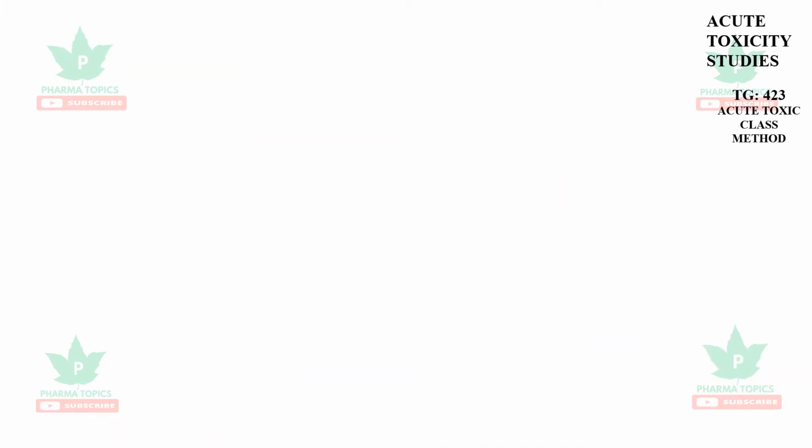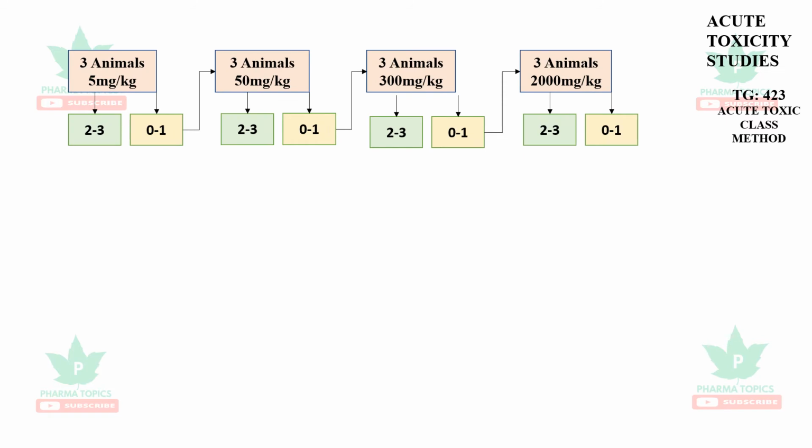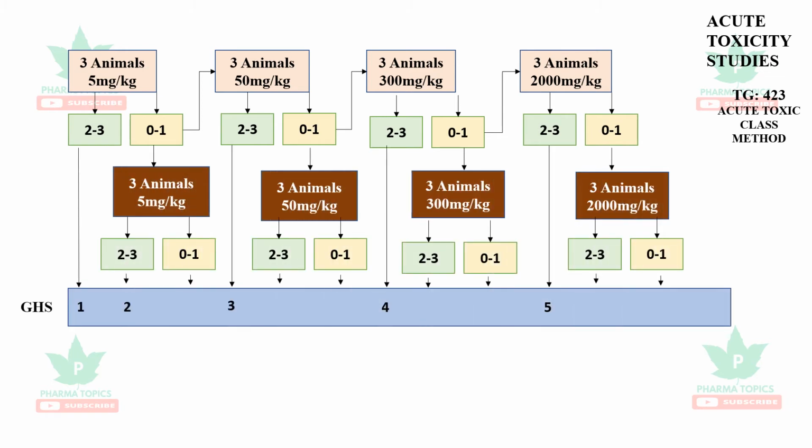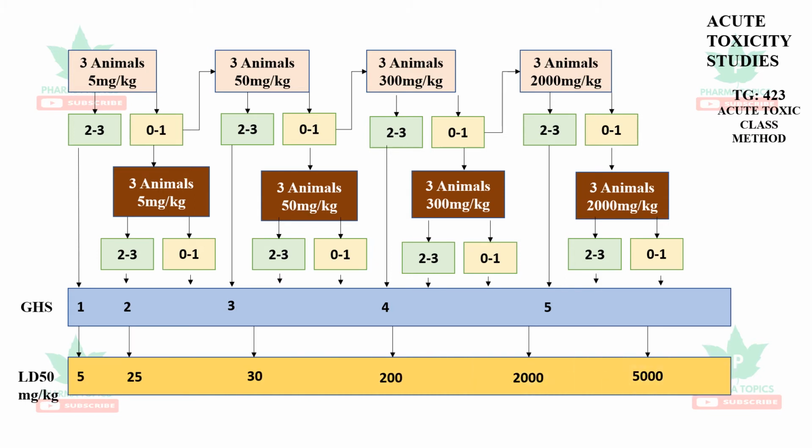The next guideline is acute toxic class method. In this, three animals are taken instead of one animal. They will be administered 5 mg, 50 mg, 300 mg and 2000 mg. There may be the possibility of 3 deaths, 2 deaths, 1 death, or 3 survivals. If all the animals survive, then it goes for 50 mg per kg. If one animal dies, then the lower dose will be administered once again, and the test will be proceeded. This gives the GHS classification, and the second study gives the LD50 value of the test compounds.